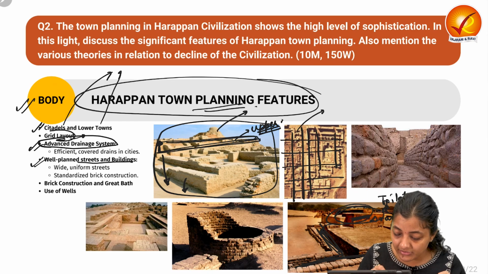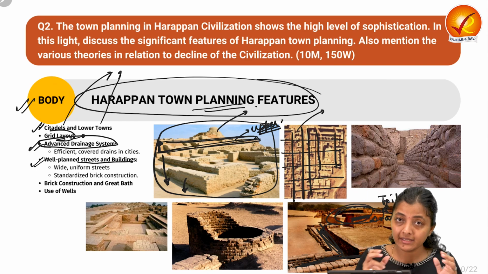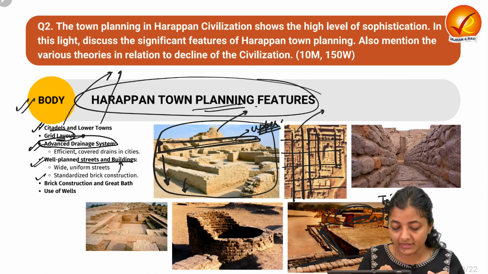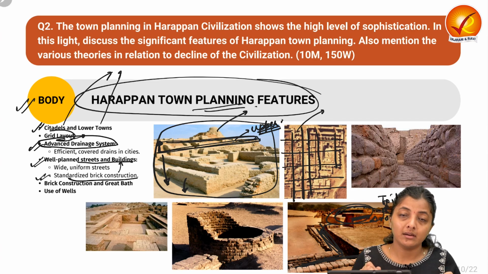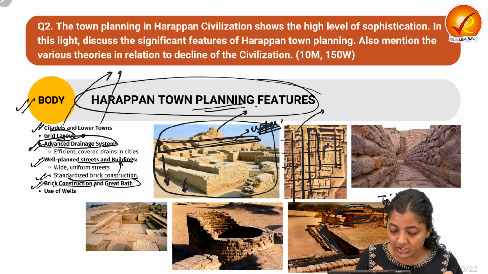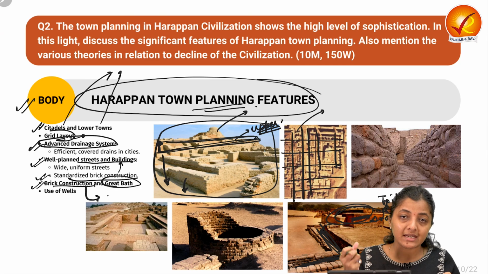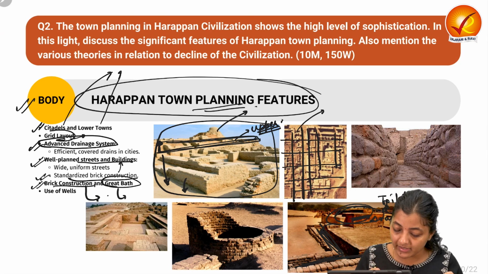Next is well-planned streets and buildings. There were wide, proper, uniform streets, and in the construction of buildings, they used standardized bricks. Next is brick construction and the Great Bath. There were bricks of standardized size, and there was a Great Bath.